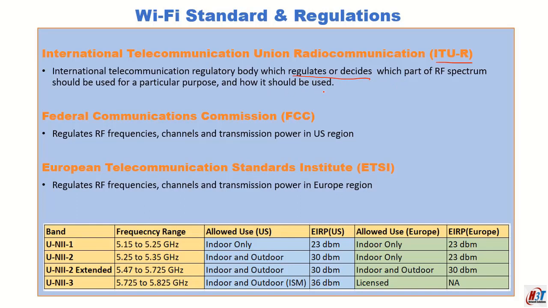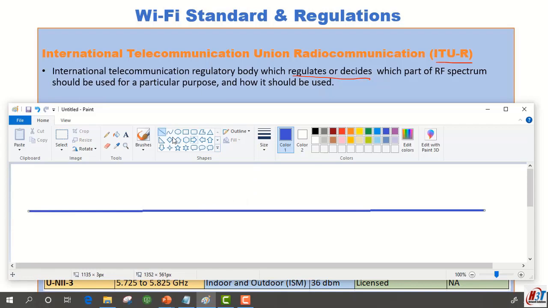When we talk about the RF spectrum, we mean a very large frequency range. RF stands for radio frequency. The RF spectrum starts from 3 Hz and goes up to 3000 GHz. So let's say this is the RF spectrum, starting from 3 Hz and going up to 3000 GHz. This RF spectrum is divided into several small frequency groups which are known as RF bands.